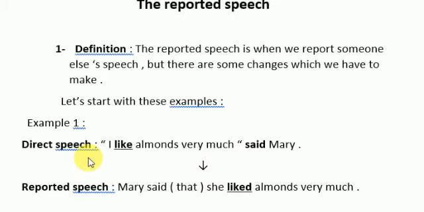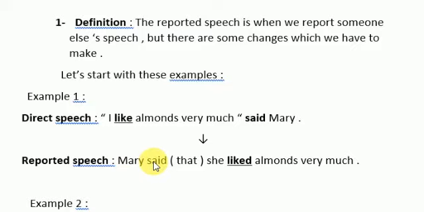If I want to transform this direct speech sentence into a reported speech, I should say the following sentence. Mary said (that) she liked almonds very much. Please have a look at the bold words.